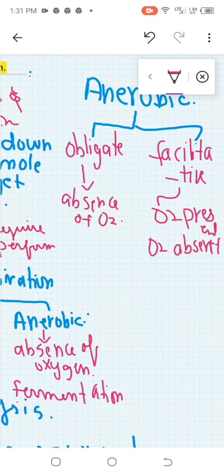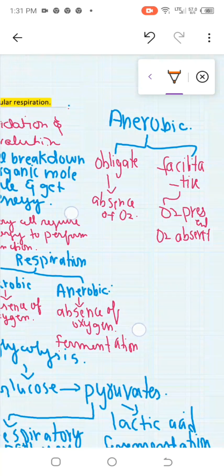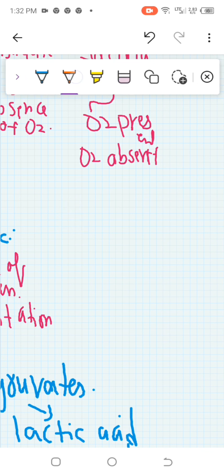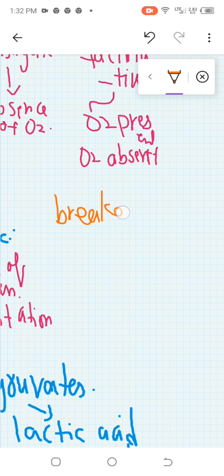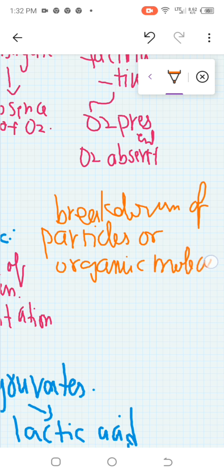Now we're going to start cellular respiration, the mechanism of breakdown of food particles within the cell. We break down particles, or organic molecules, within the cell. This means this process helps with intracellular digestion.